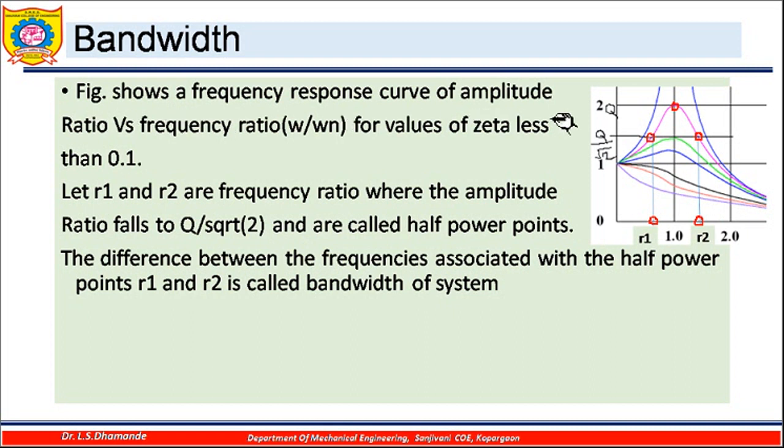The figure shows the frequency response curves of amplitude ratio versus frequency ratio omega by omega n for values of zeta less than 0.1. Let R1 and R2 be the frequency ratios where the amplitude ratio falls to Q by square root of 2, and these are called half power points. The difference between the frequencies associated with the half power points R1 and R2 is called the bandwidth of the system.